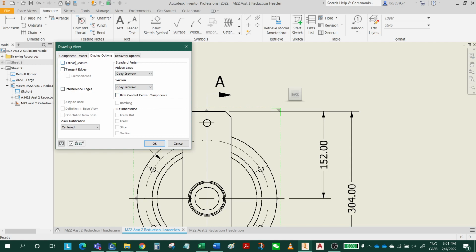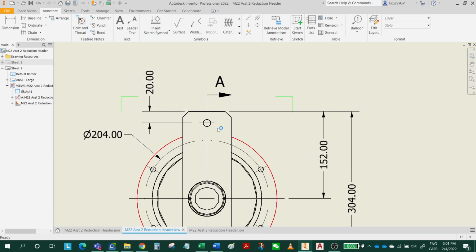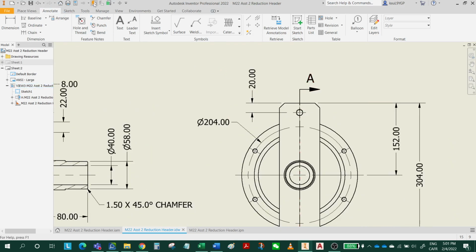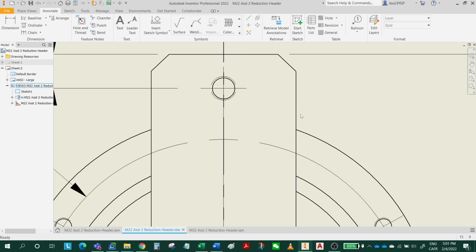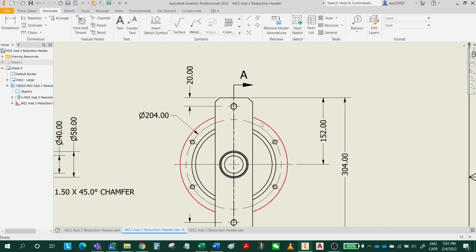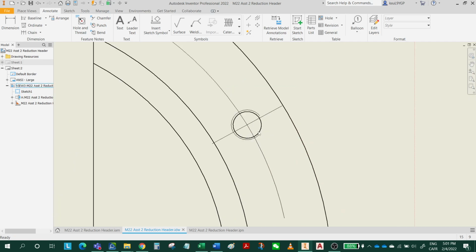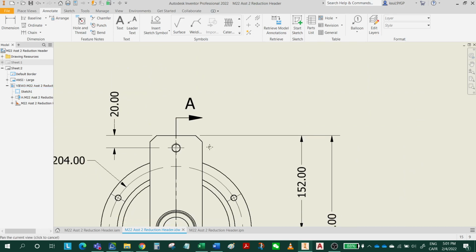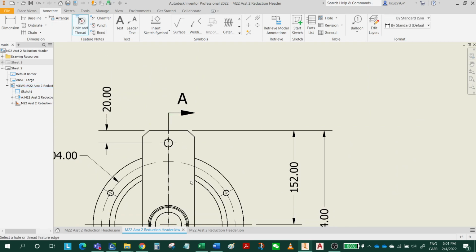Threaded features. In these display options, if you check thread features, you're going to see the hidden lines. Let me see why it's not showing. It's updating. Yeah, now it shows. See, you have the hidden lines, right? Now I have all the hidden features, and I'm going to add the whole dimensions.